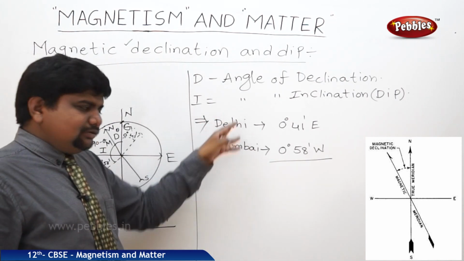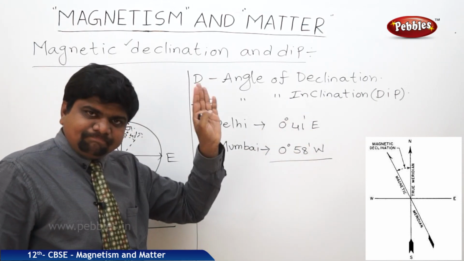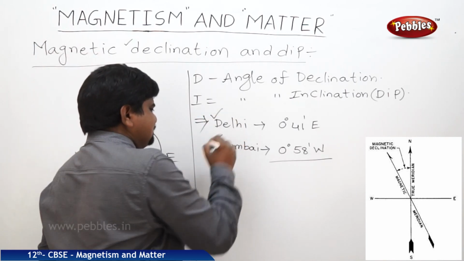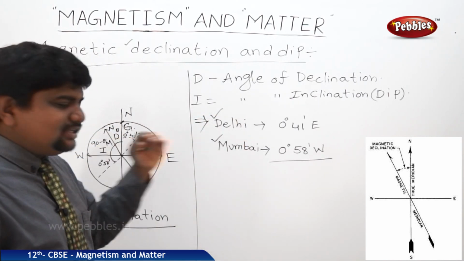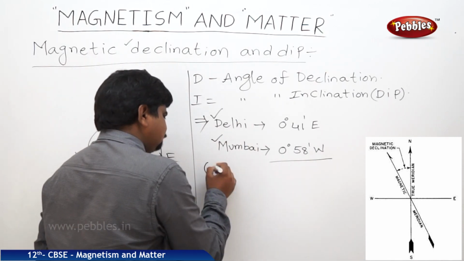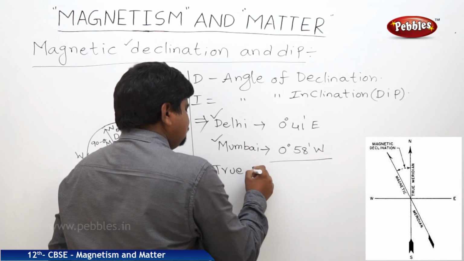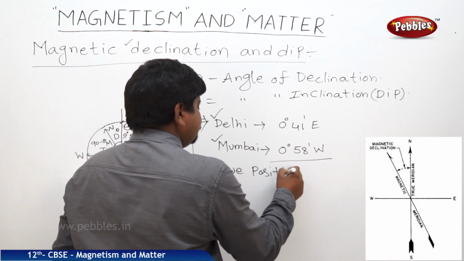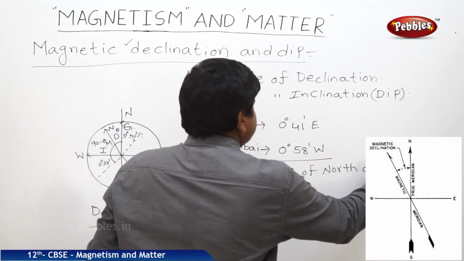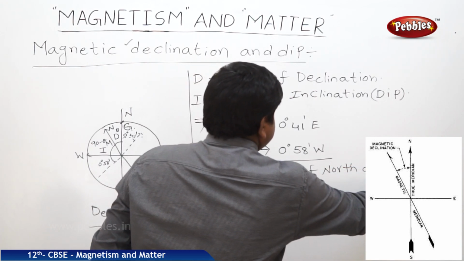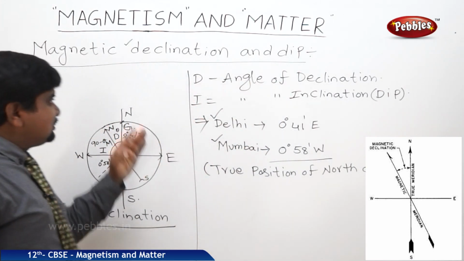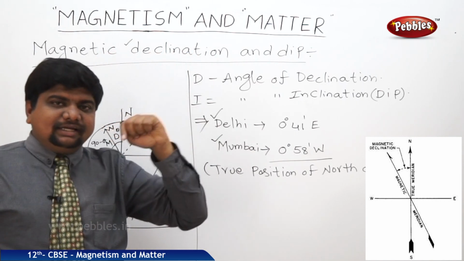So these two values are very small when compared to the remaining parts of India. That's why at these two places we can expect the true direction of the north, the true position of the North Pole. So like this we can understand the magnetic declination and dip.